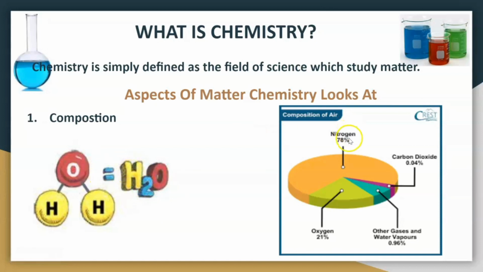Okay. Another typical example is the air. Yes, the air in the atmosphere. The air is composed of various gases combined together. Okay, from here we can see air is made up of nitrogen, oxygen, carbon dioxide, water vapor, and other rare gases. So this is the composition of matter which chemistry looks at.